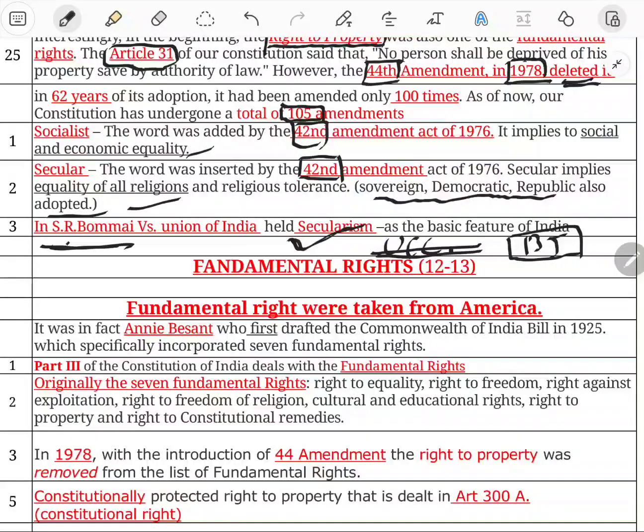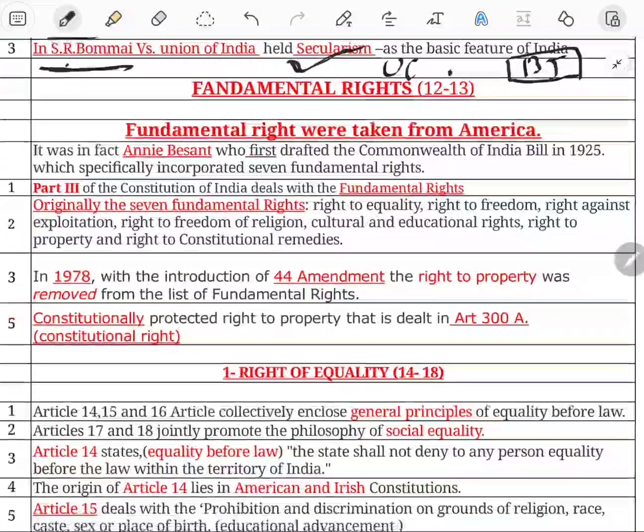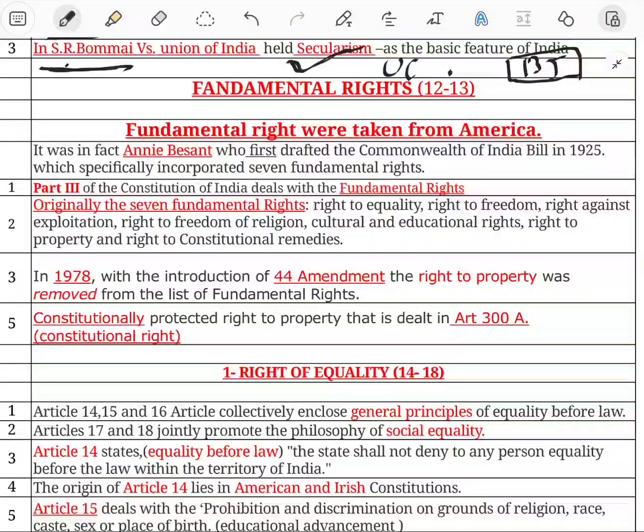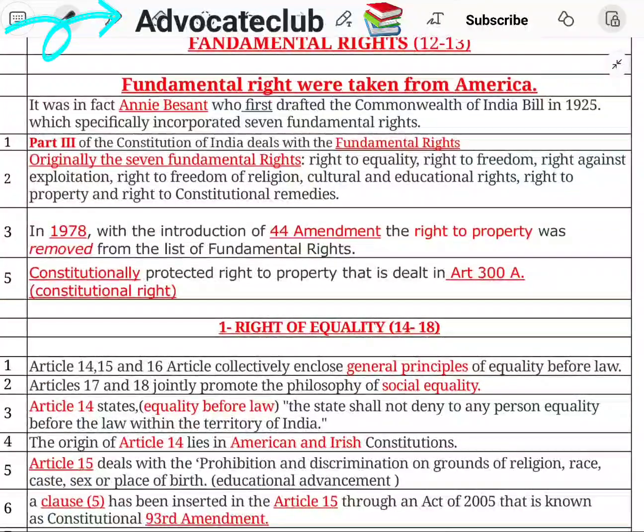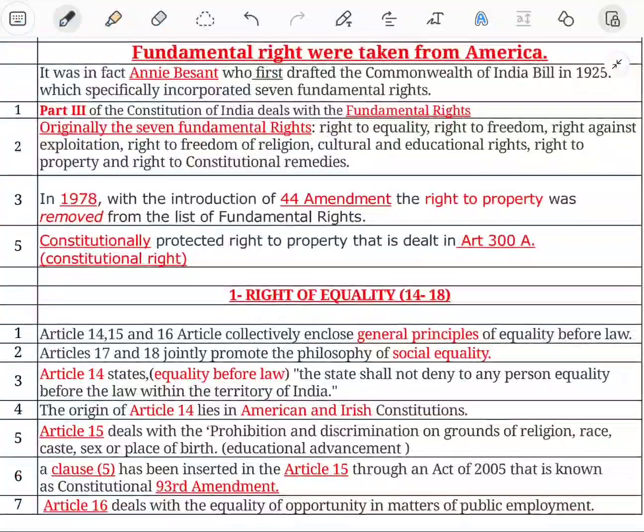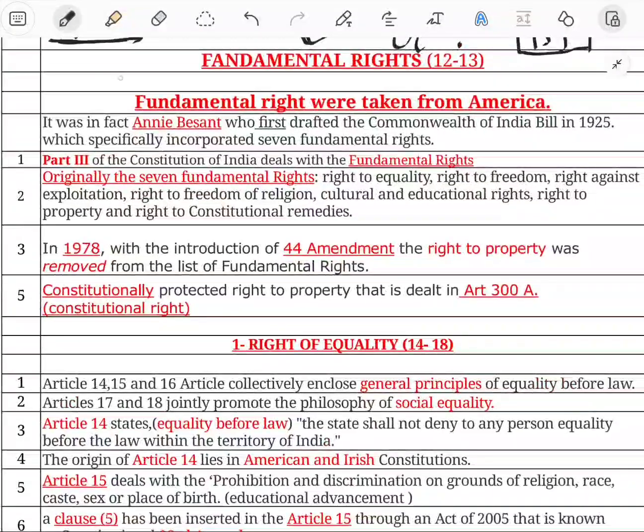As our directive principle. So we can start our fundamental rights one-liner to understand what the fundamental rights of our citizens are. Fundamental rights were taken from America, as we have already seen. Part 3 of the Indian Constitution deals with fundamental rights. Originally, we have 7 fundamental rights,